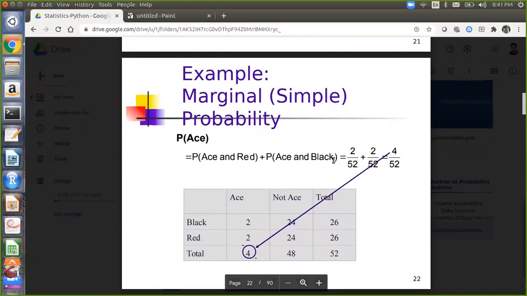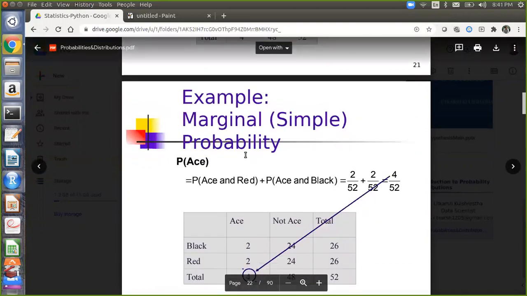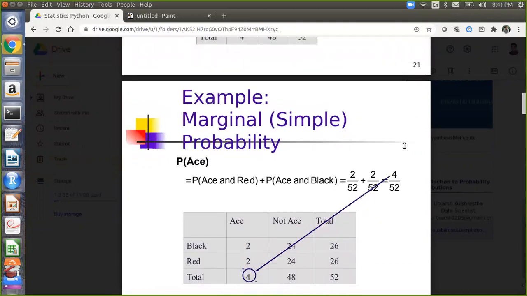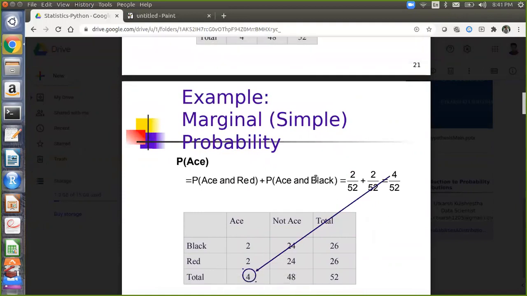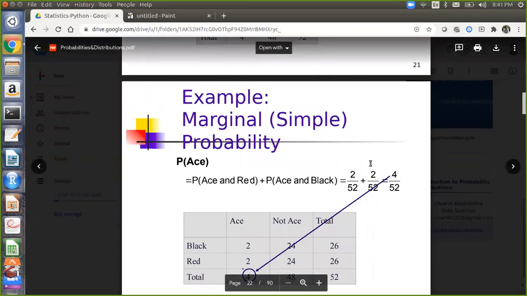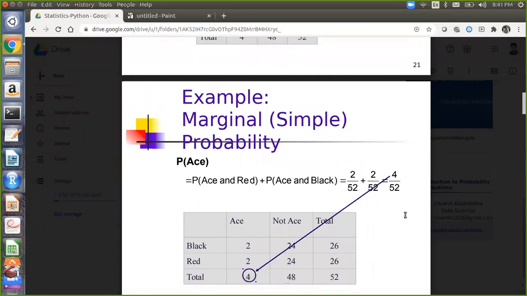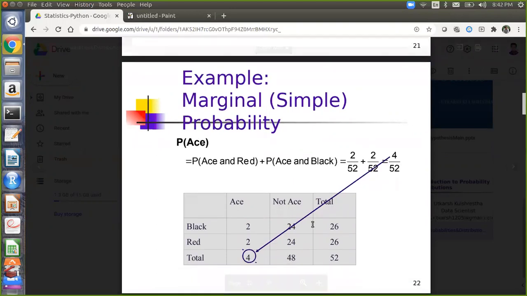Now, what is the probability of ace? Directly you can calculate 4 by 52. This table has split it into probability of ace and red plus probability of ace and black. So 2 by 52 plus 2 by 52 is 4 by 52. They have split it, but it can also be calculated directly via the contingency table.